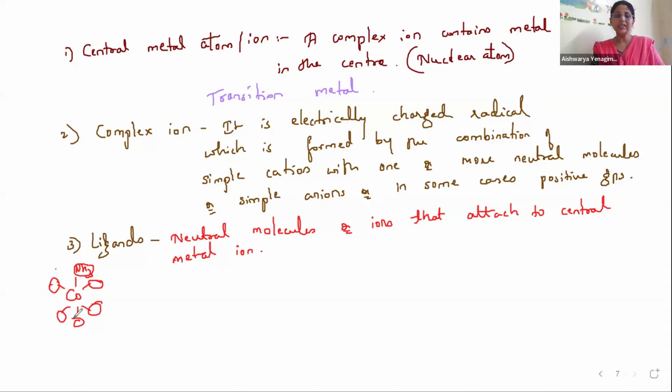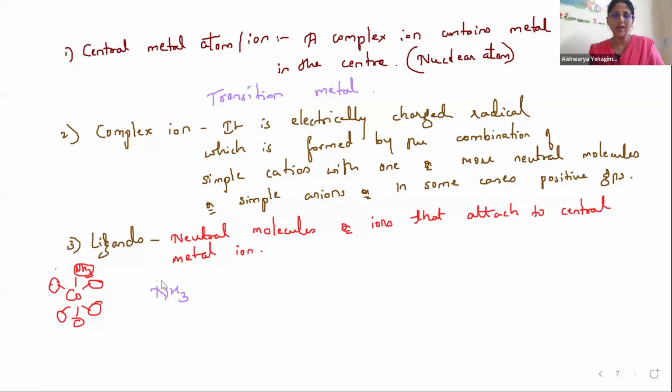Let me take this example itself. The NH3 molecule is a neutral molecule, yes? It is called a ligand here because it is attached to the central metal ion. Now which part of this NH3 molecule will be attached? The part which is having electrons.